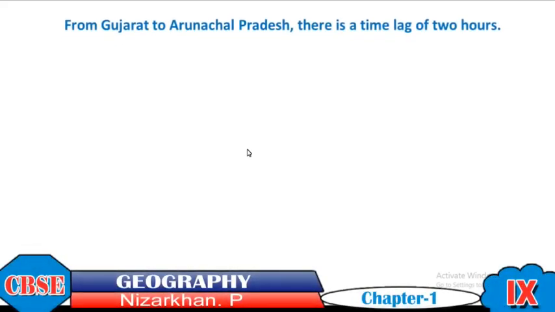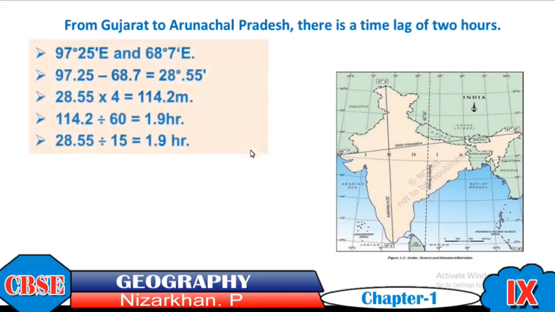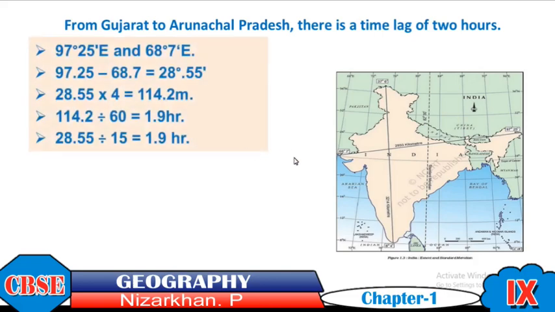Then another question. From Gujarat to Arunachal Pradesh, there is a time lag of 2 hours. Gujarat is here, Arunachal Pradesh is here. So between these two, there is a time lag of 2 hours. Actually, is there any time difference in the various parts of India? Exactly, there is a time difference, but India selected one longitude as the standard meridian. Based on this, India considers a uniform time all over India.